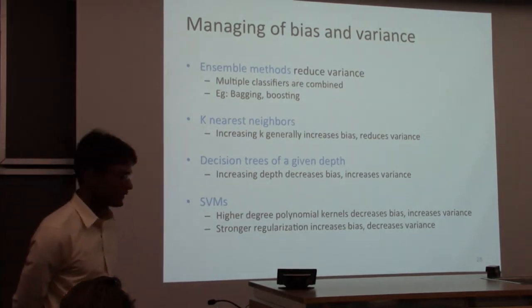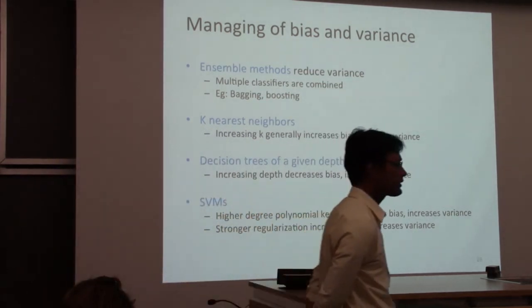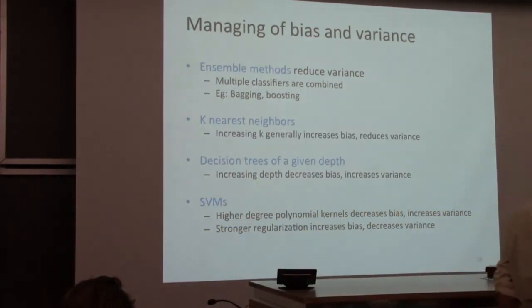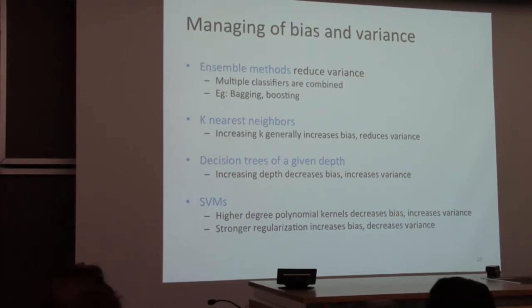For k nearest neighbors, this is kind of interesting. If you increase k, then why does variance decrease? What happens when k is the size of the training set? No, but you have to think about different subsets of data.